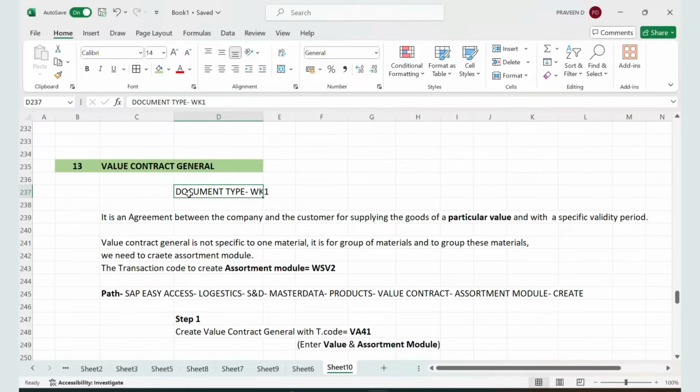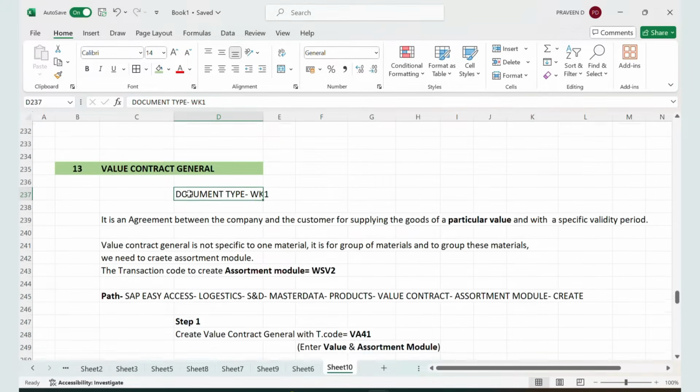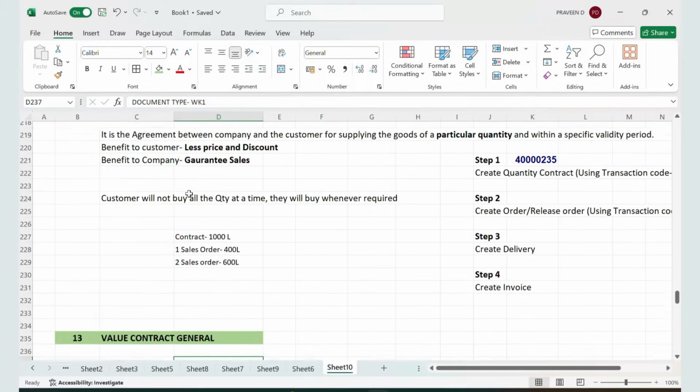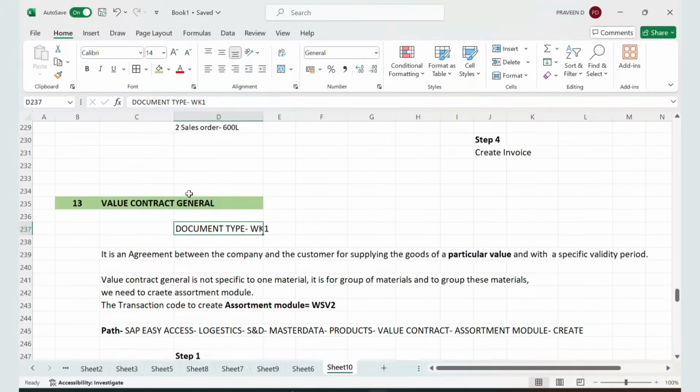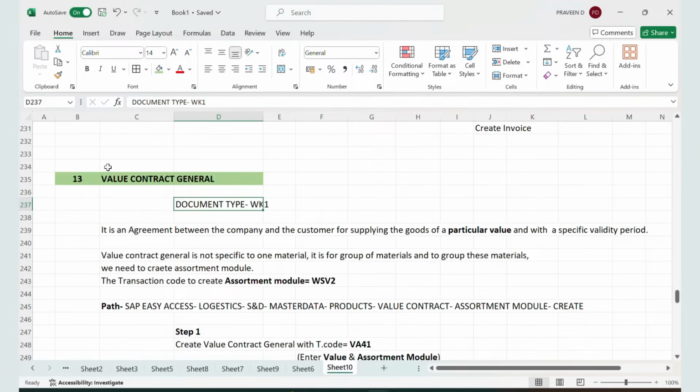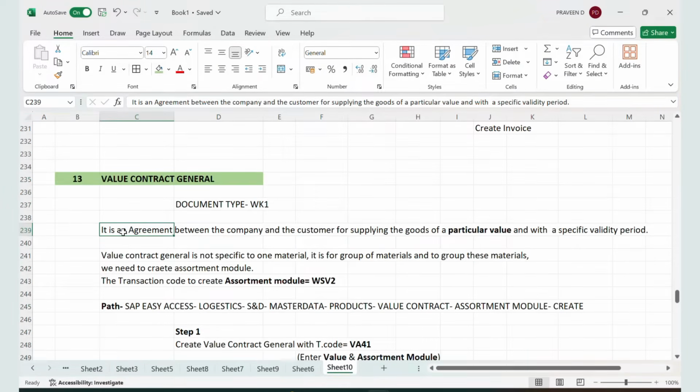Now, what is this value contract general and what is the necessity of value contract general when we already have quantity contract? Now, let us see what is value. See, value means money. So we are making a contract with the value. Okay, general.